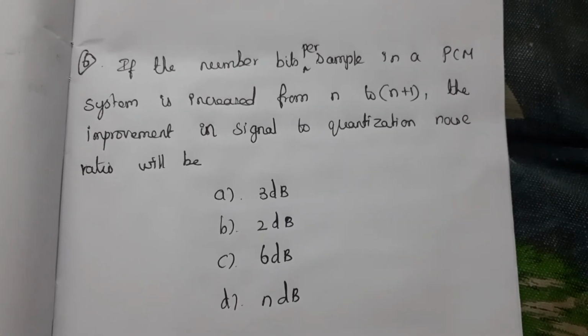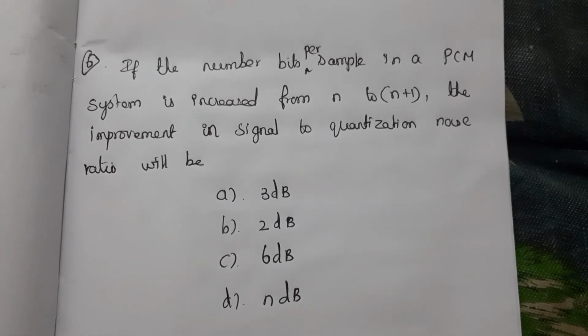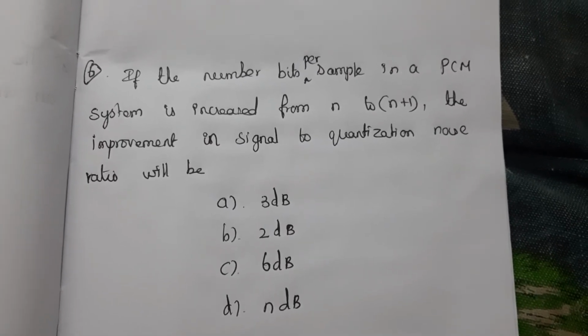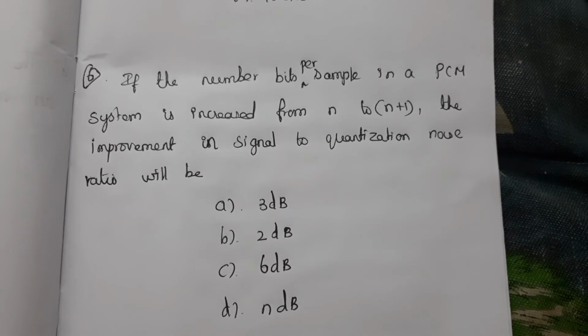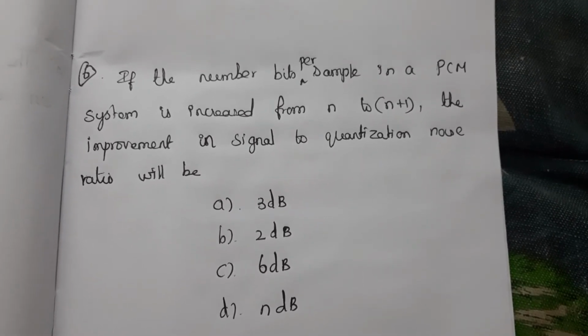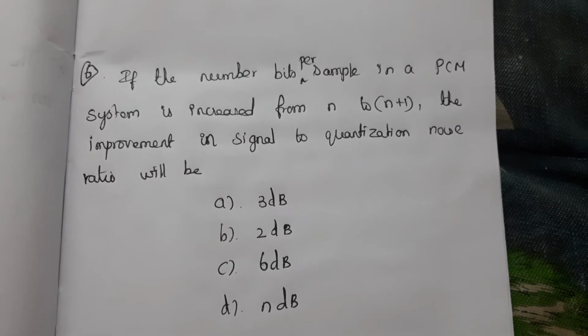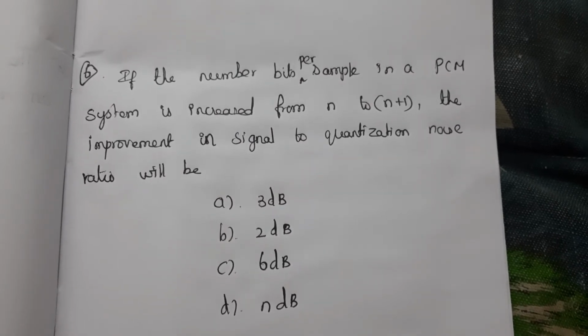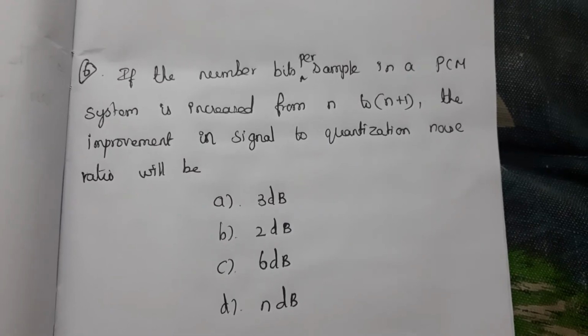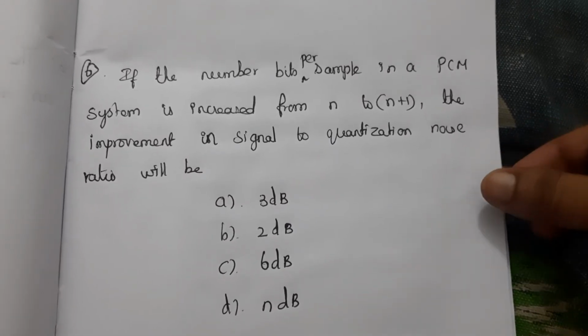Sixth question, if the number of bits per sample in a PCM system is increased from n to n plus 1, the improvement in signal to quantization noise ratio will be. The number of bits per sample in a PCM system is increased from n to n plus 1. The improvement in signal to quantization noise ratio will be. Find the correct answer.